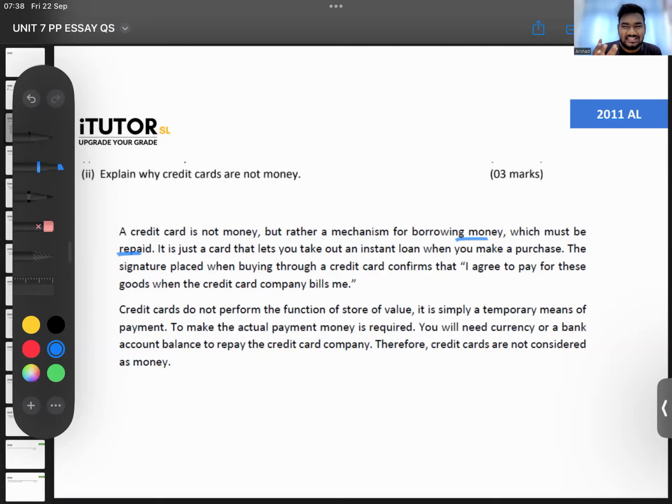Now, if it was a financial asset, you don't have to repay, no, guys. That is yours, no. But credit cards, whenever you swipe, you have to repay. It's a liability. Here, it is just a card that lets you take out an instant loan when you make a purchase. Whenever you go and swipe your credit card, you're taking out an instant loan. The signature placed when buying through a credit card confirms what? Confirms that I agree to pay for these goods when the credit card company bills me. So every time you sign and every time you purchase something, you're agreeing that when the credit card company bills me at the end of the month, I am willing to pay that.